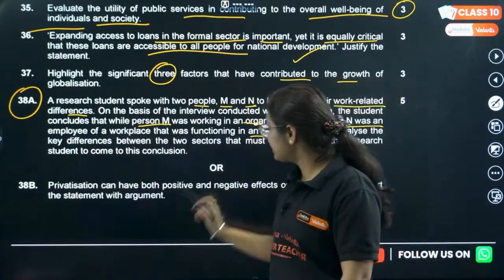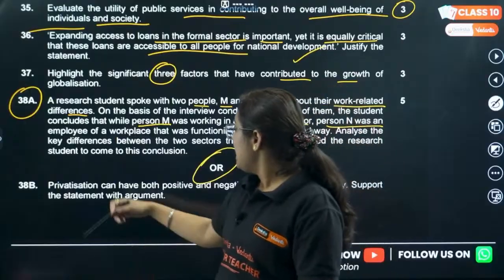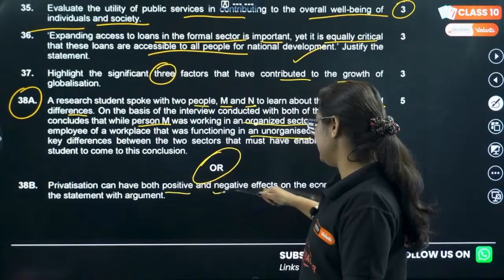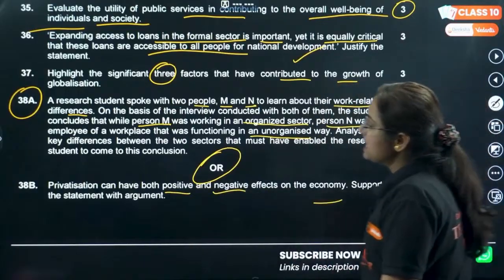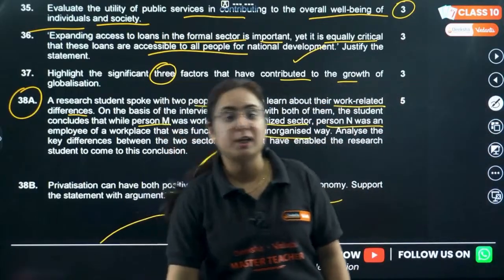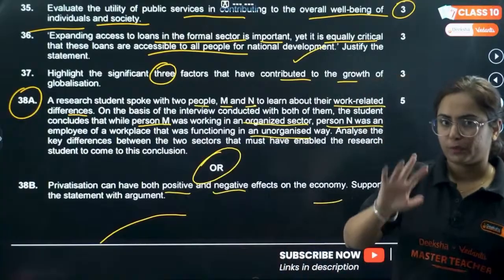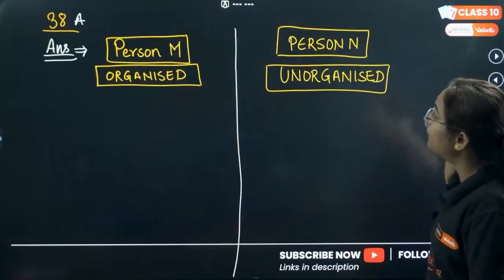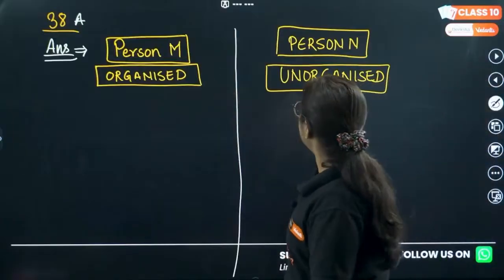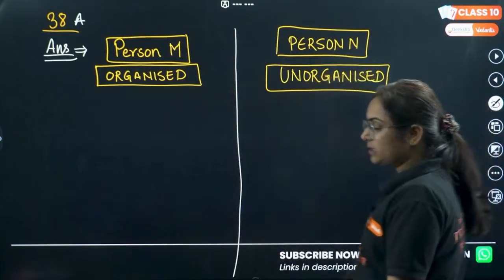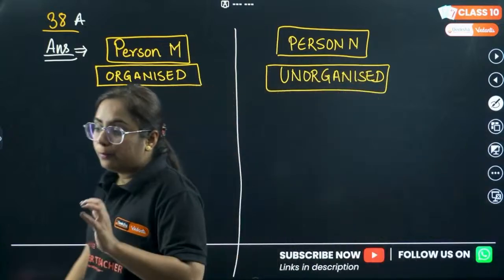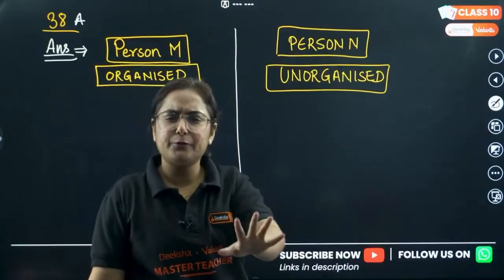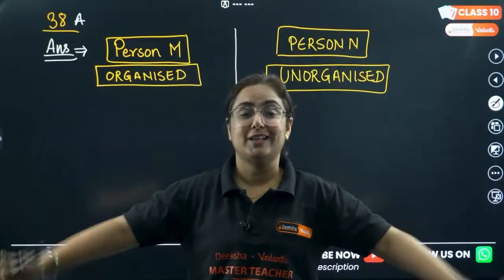Before moving on, let's study the OR also. Privatization can have both positive and negative effects on the economy. Support the statement with arguments. Okay, get it? The first question is the difference between what? Organized sector and unorganized sector. My dear students, a favorite question of CBSE: write the difference between organized and unorganized sector.